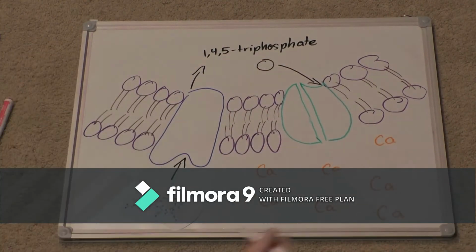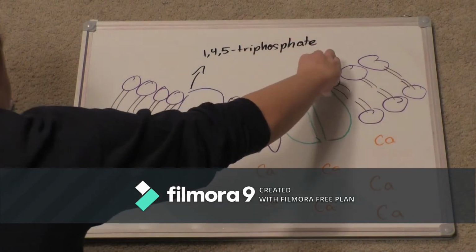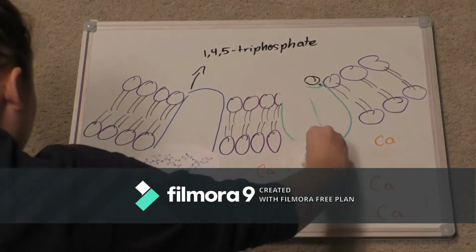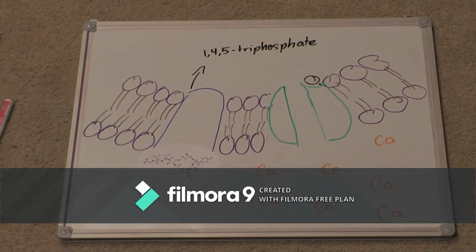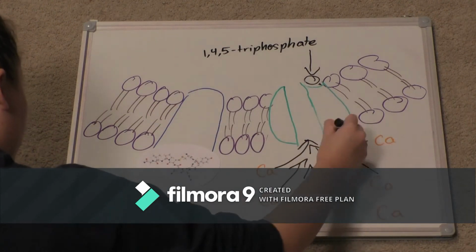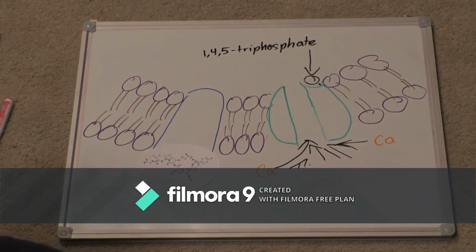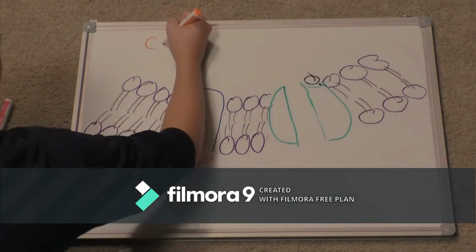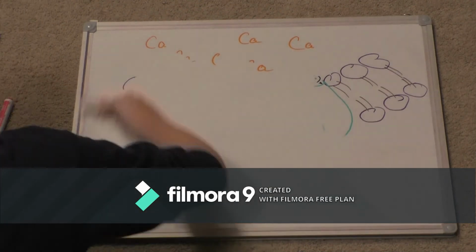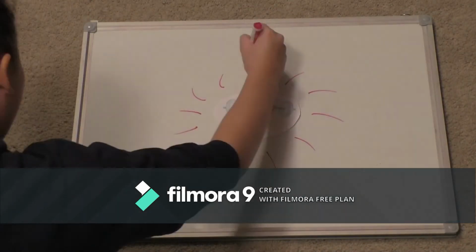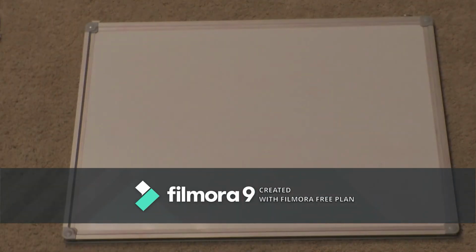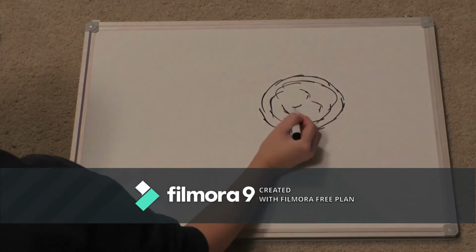The first step the cell does after oxytocin is received is increasing the production of 1,4,5-triphosphate, which opens a ligand-gated ion channel in the cell. With this ion channel open, an influx of calcium is allowed to enter the cell, causing an action potential that causes the eventual final cell response, muscle contractions. This process continues in a pattern of positive feedback until the baby is born.